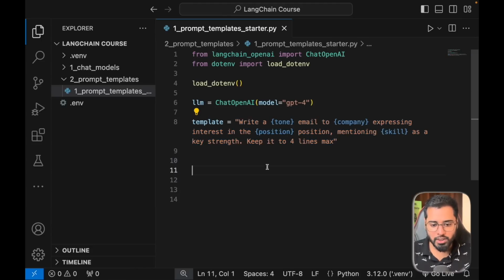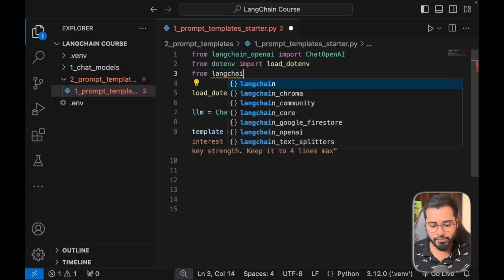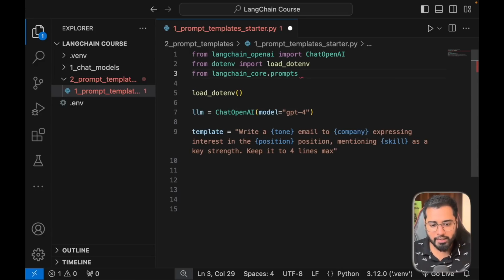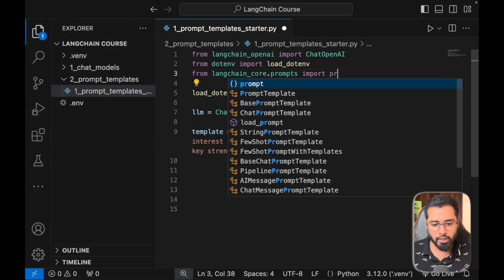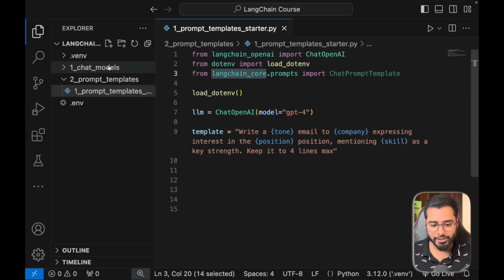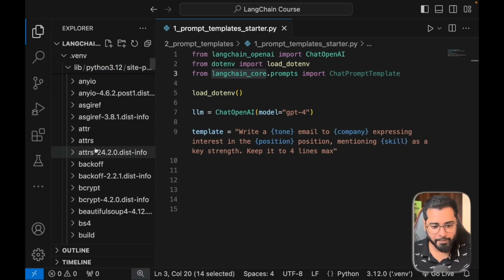To do that, I'm going to import something right here. I'm going to say from langchain_core.prompts. So from this particular LangChain core package, we need the prompts module. And from this module, we want to import the ChatPromptTemplate class. If you're curious about where we got this LangChain core from, because we never installed it, right? It automatically gets installed when we install the OpenAI chat model package that we installed earlier in the first section. To check, you can just go to the virtual environment folder inside of the library right here. You'll be able to find the core inside. Okay, it's right here.